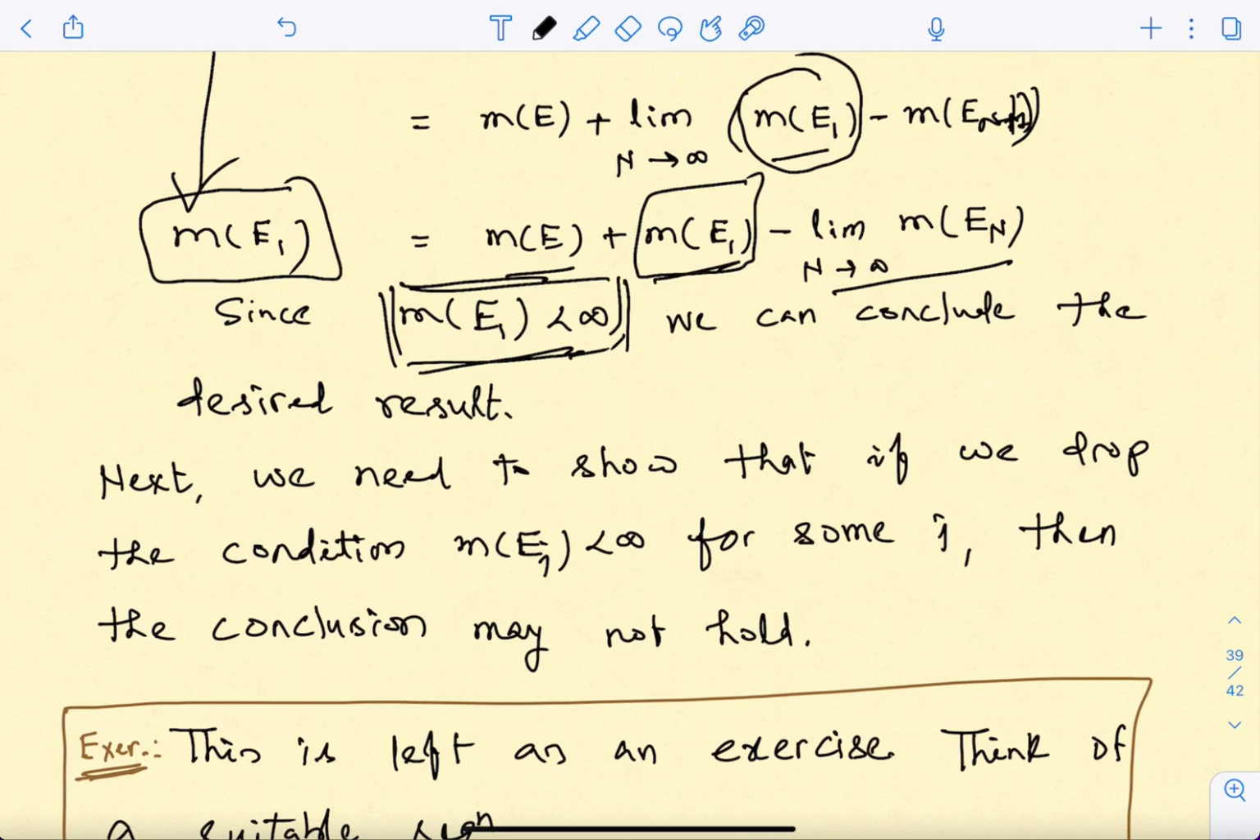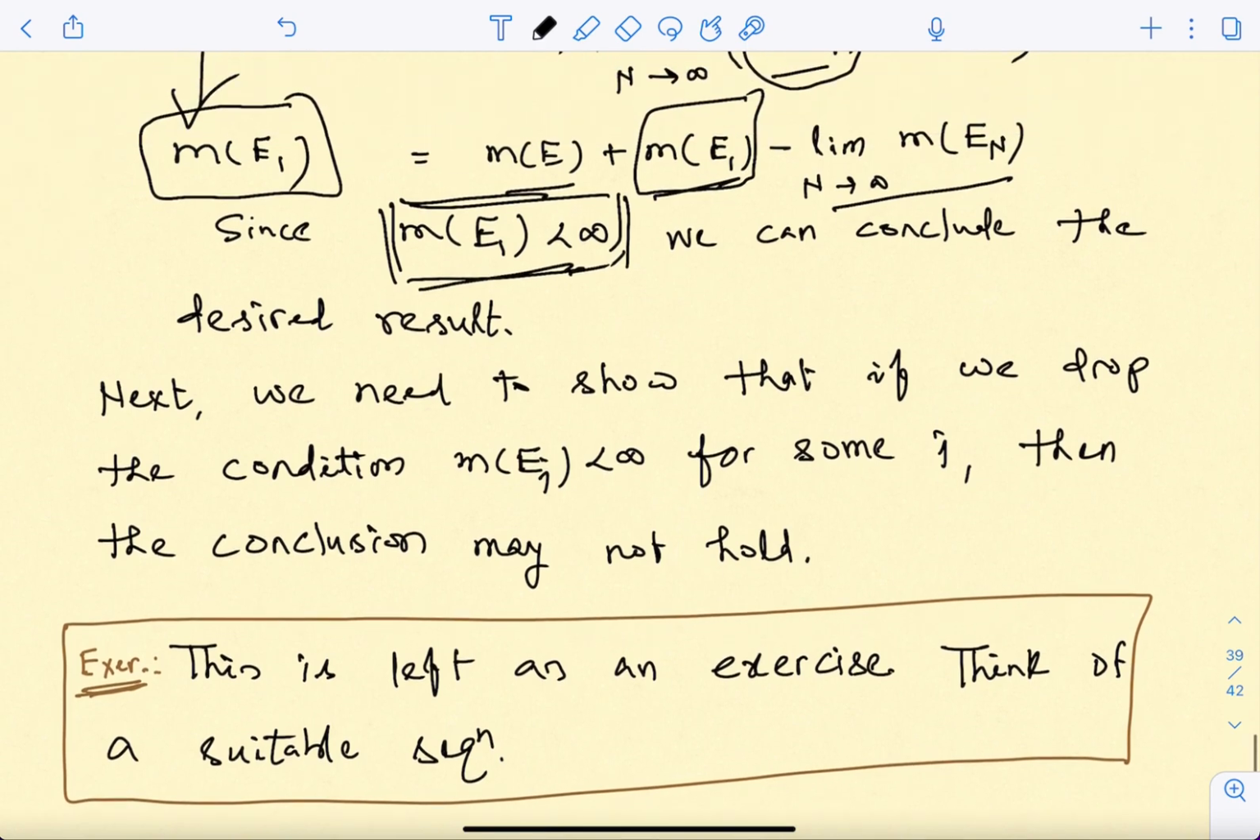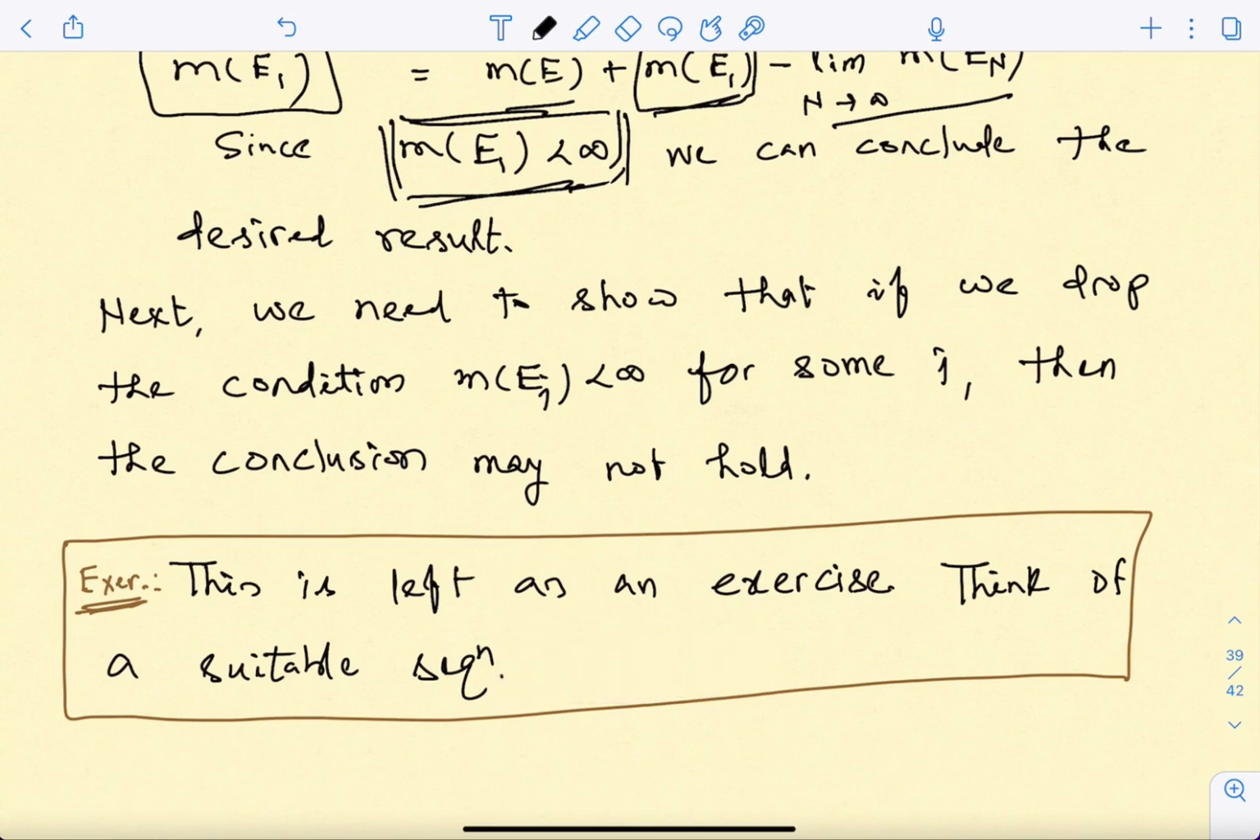Now I leave it to you to think of some example of a sequence which is decreasing, but then the final result doesn't hold. That means you need to consider measurable sets Ej whose measure is infinite for each j, and see that for that, m of the intersection doesn't happen to be the limit of m of Ej's. So that I leave it to you. Think of some suitable example for that.